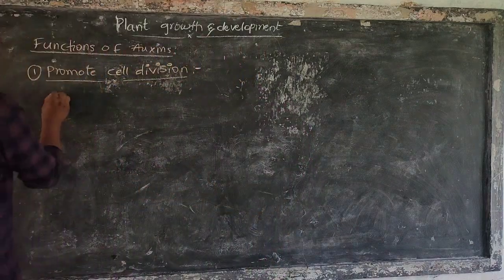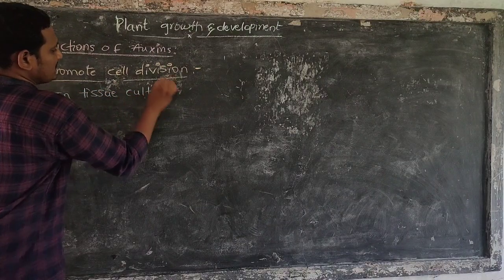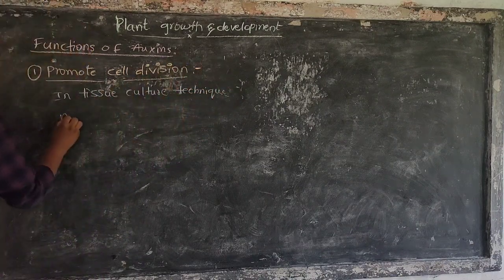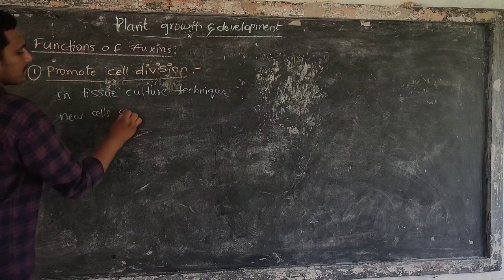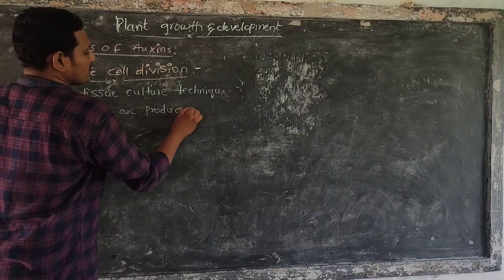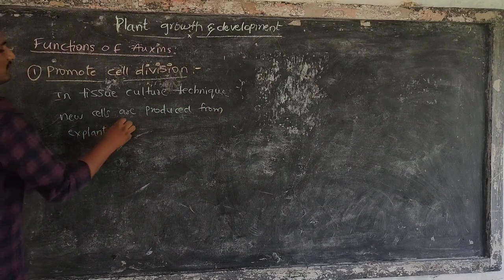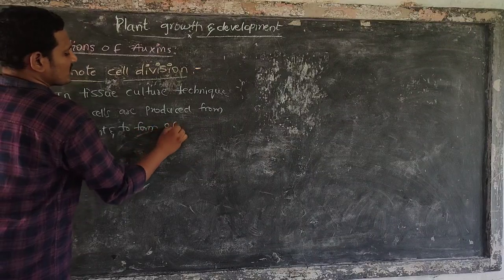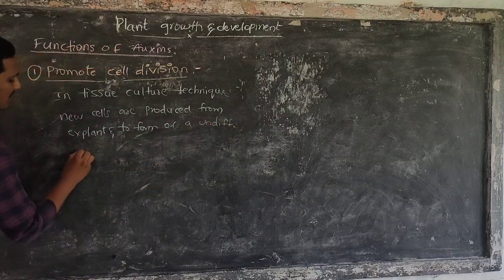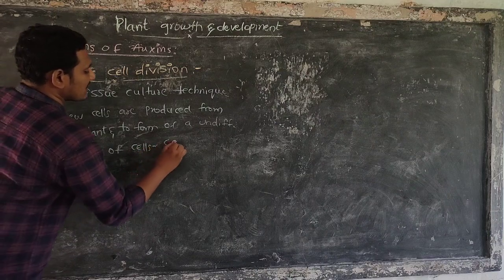So in the tissue culture technique, new cells are produced from the explant and form an undifferentiated mass of cells, that is callus.